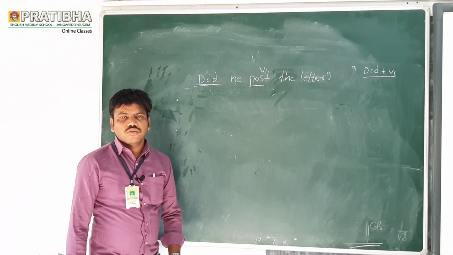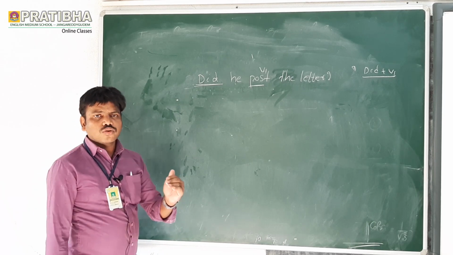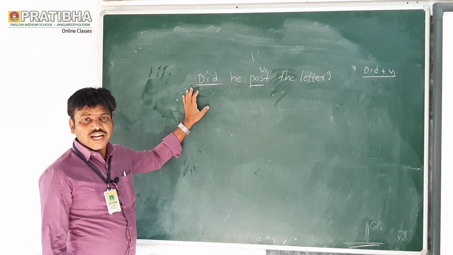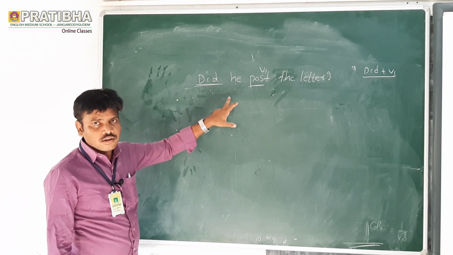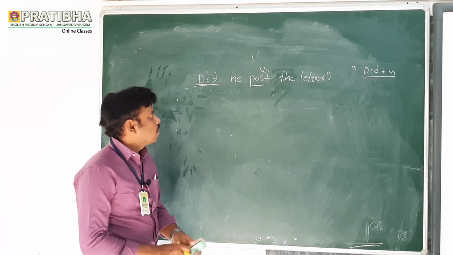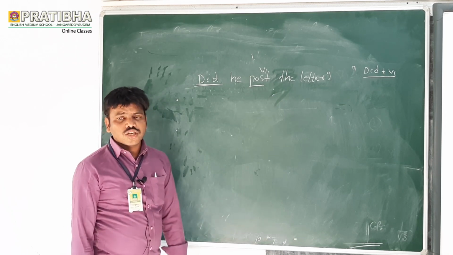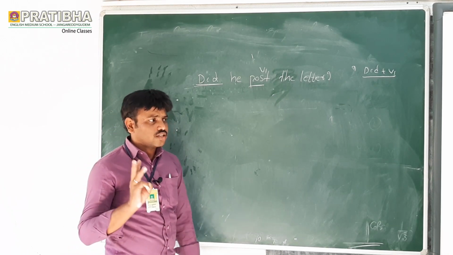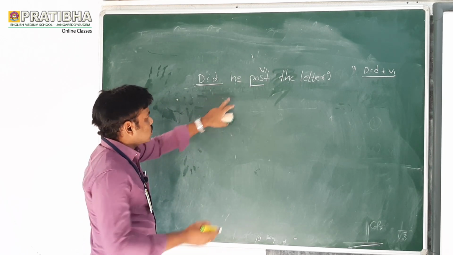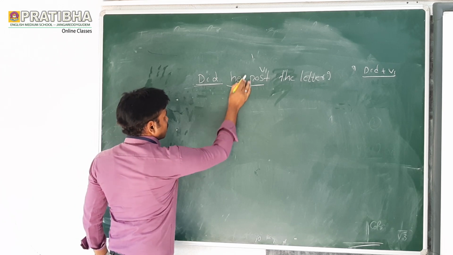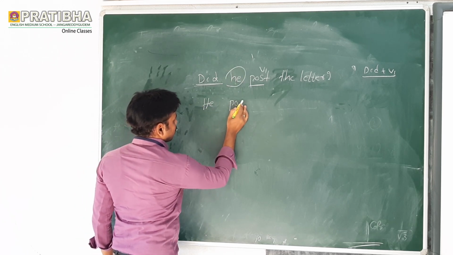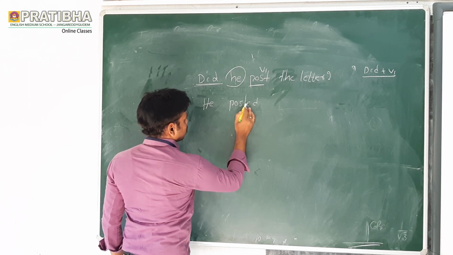First we learned how to change active voice into passive voice in simple present tense. Now let us see how to change active voice into passive voice in past tense. Now see, did he post the letter? What did I say? How many steps? Yes, very good. There are 3 steps. What is the first step? Now make it in the first step a positive sentence. What is the subject here? He is the subject. Next one, what is here? Posted. He posted the letter.